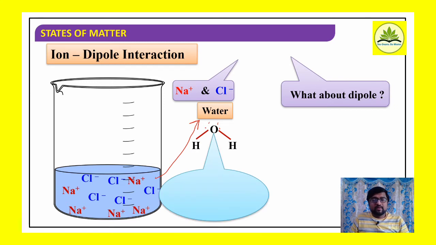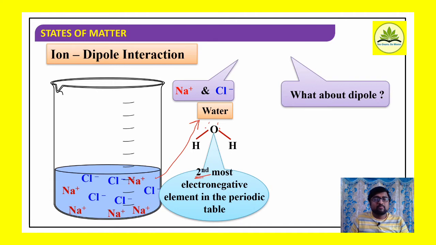Now, because of the electronegativity difference, we know that oxygen is the second most electronegative element in the periodic table. Means in this water molecule, oxygen is more electronegative, with a greater tendency to attract the shared pair of electrons towards itself. Therefore, here hydrogen shares an electron, oxygen also shares an electron, no doubt. But what is the change?